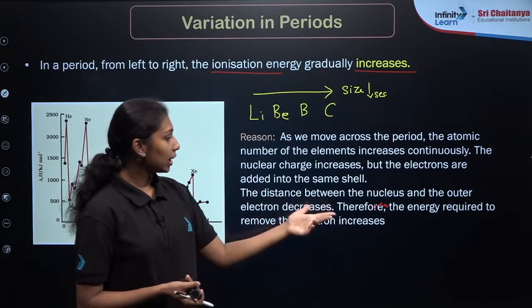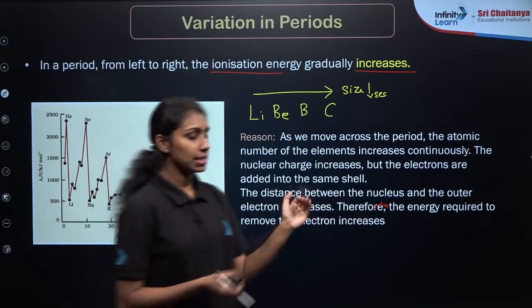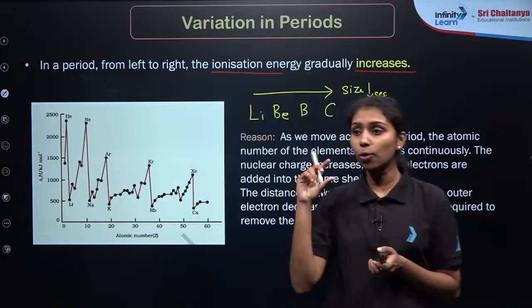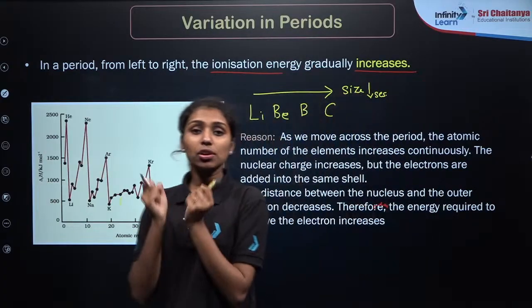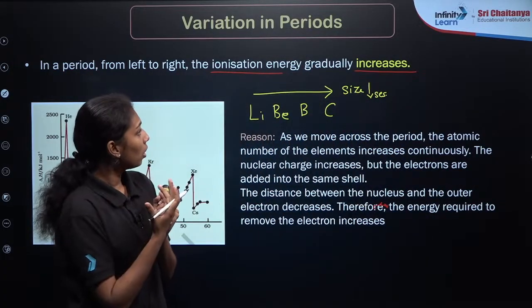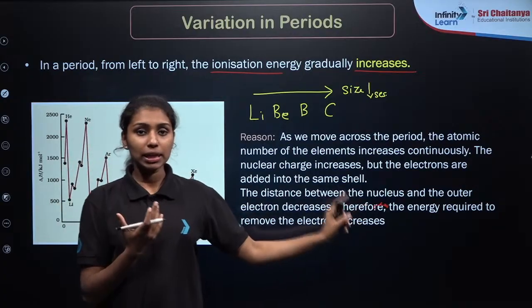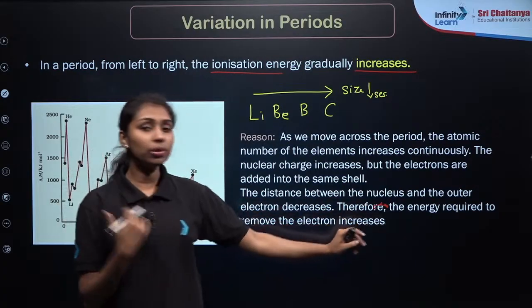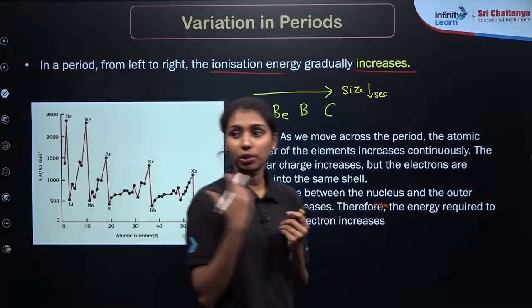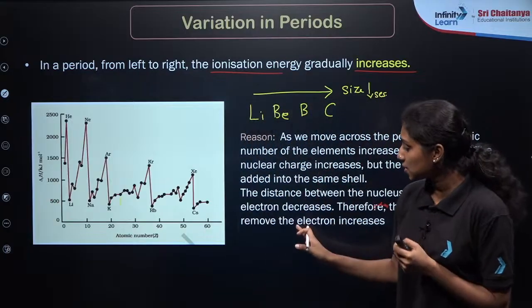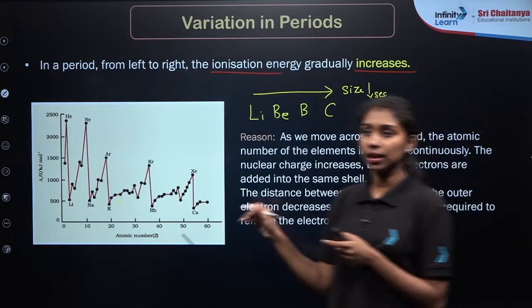So the distance between the nucleus and the outer electron decreases, which means that there will be strong attraction. So if you want to remove an electron from the outer shell, we require more energy, right? That energy is known as the ionization energy here. Clear?